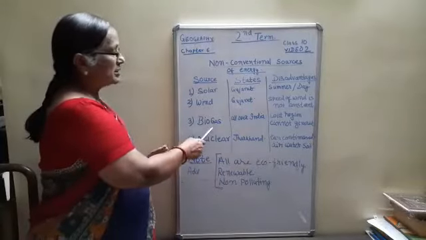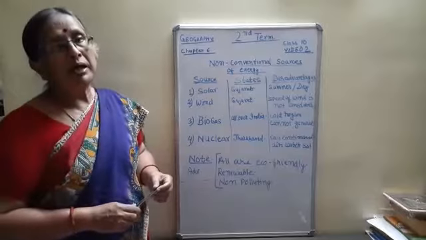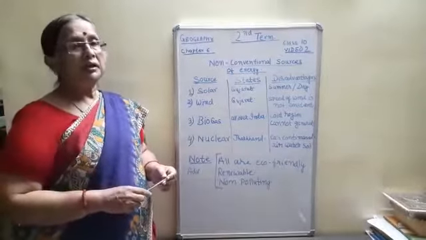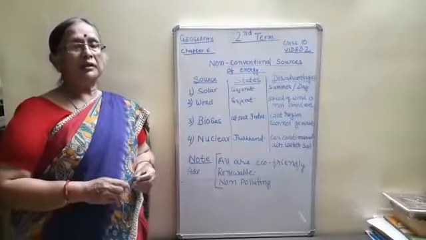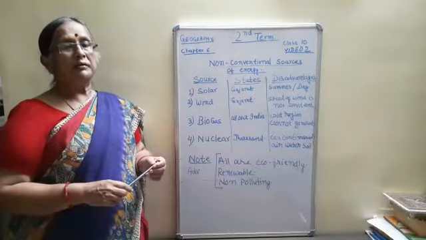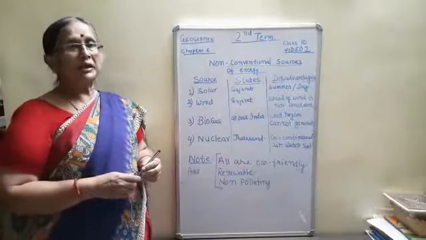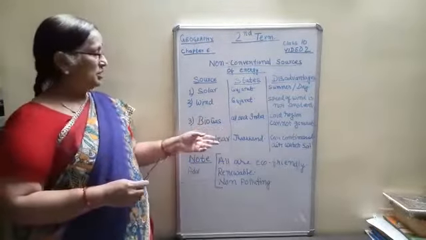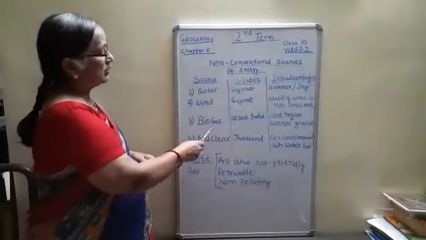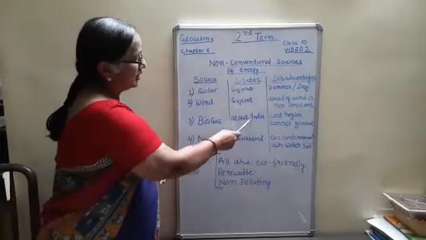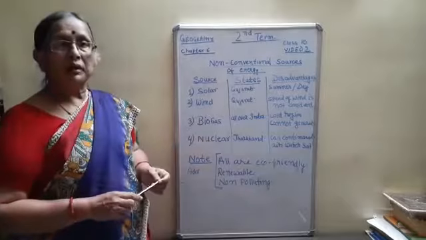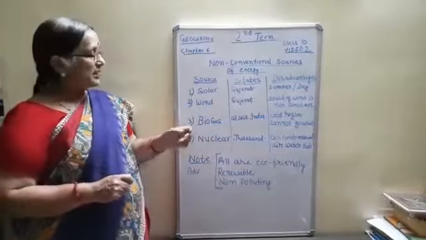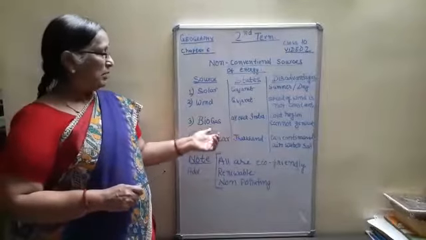Coming to biogas, animal excretion plus agricultural waste are decomposed to generate power, and that is used in the villages. So biogas can be done all over India, because we are an agricultural country. We have so much waste from agriculture. That's why we can have biogas.